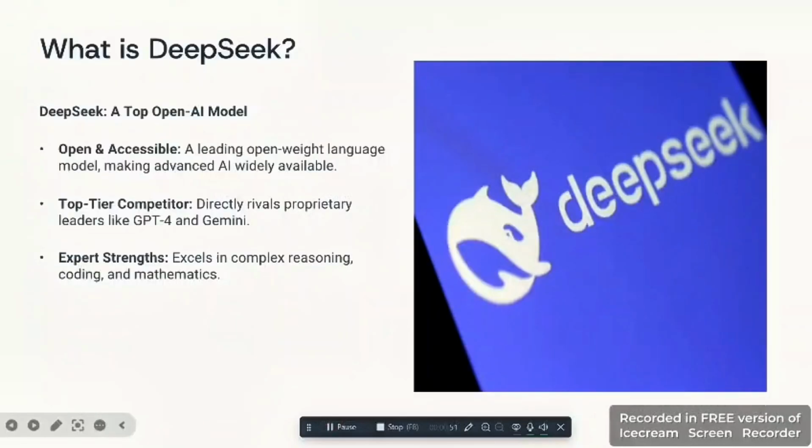Now let's talk about what is DeepSeek. DeepSeek is a powerful large language model designed to understand and generate human like text. It is an open and accessible AI model, which means researchers and developers can use and improve it freely. DeepSeek is considered a strong competitor to models like GPT-4 and Gemini, especially because it performs very well in complex reasoning, coding, and mathematics. Due to this strength, DeepSeek is widely used in learning, programming, and problem-solving tasks.